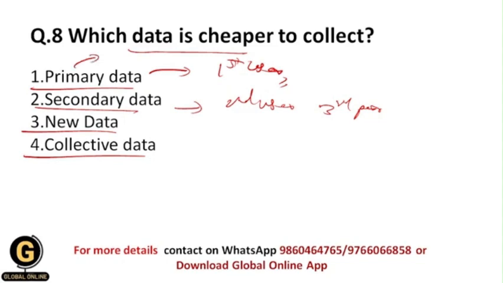And that's why secondary data is cheaper to collect than primary data, because within the primary data collection method, the researcher has to undertake some kind of activity such as interviews, surveys or questionnaires. But within secondary data, a person only needs to collect the data from the internet, from persons, like that. So the secondary data collection method does not require that much funding, but the primary data collection method requires lots of funding. And that's why your correct answer should be 2.